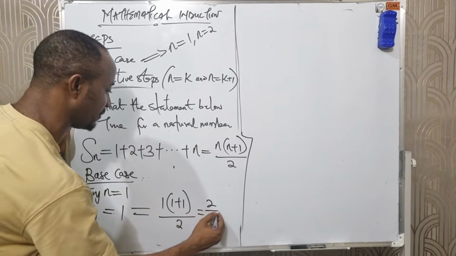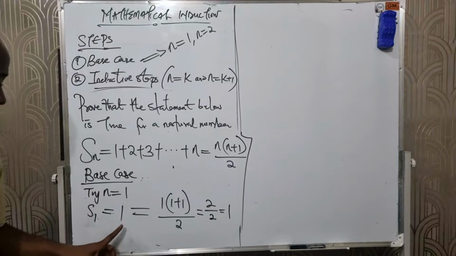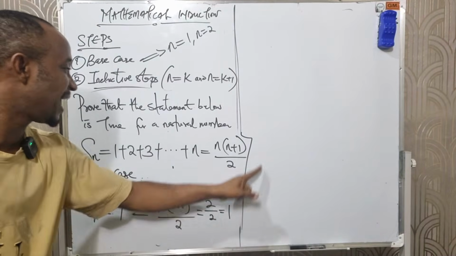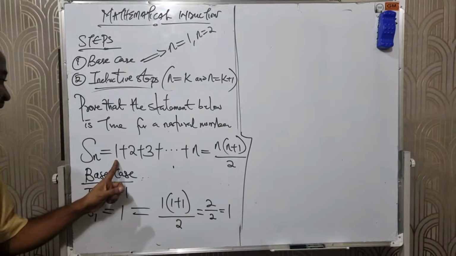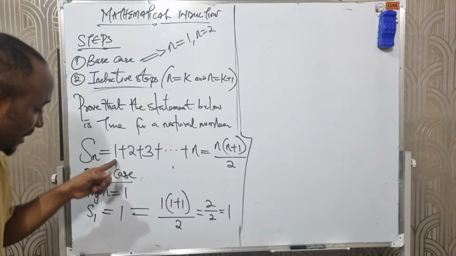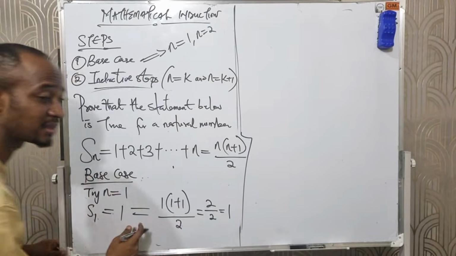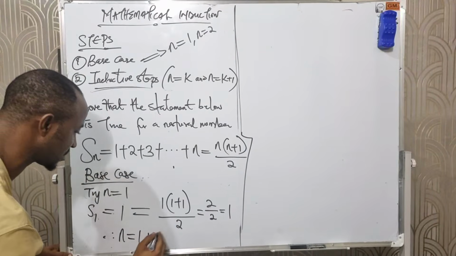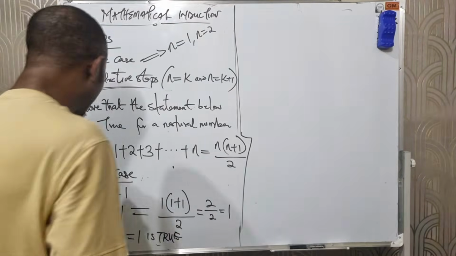This becomes 2 over 2, which is the same as 1. Have you noticed that the left-hand side is equal to the right-hand side? When n is 1, the right side is equal to 1, and the sum of the first term when n is 1 is still 1. Since the left-hand side equals the right-hand side, we can say therefore n equals 1 is true.